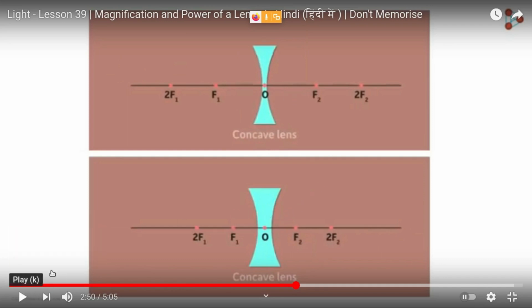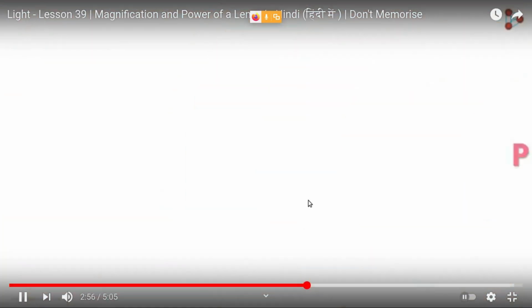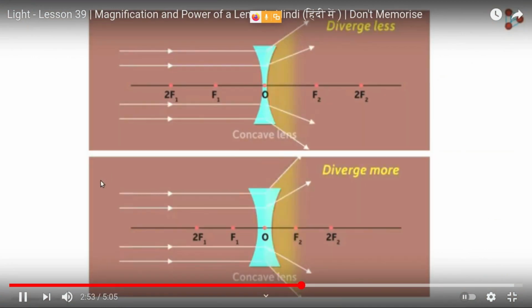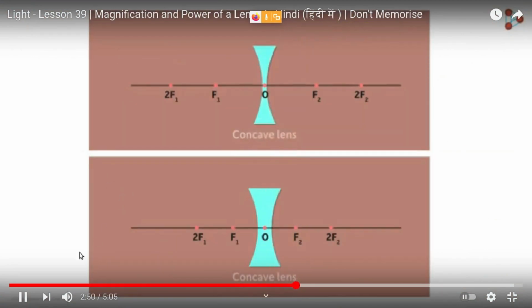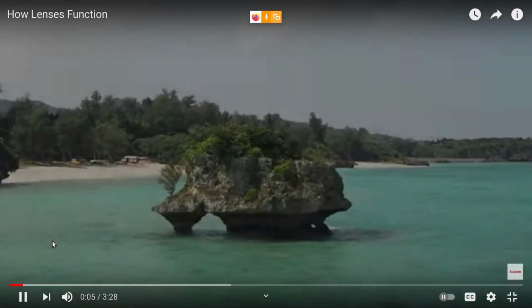Now what happens is, with a concave lens, the parallel beam of light rays will diverge, right? How will it diverge? This is how. If the lens is thick, the divergence will be more. Just compare these two.